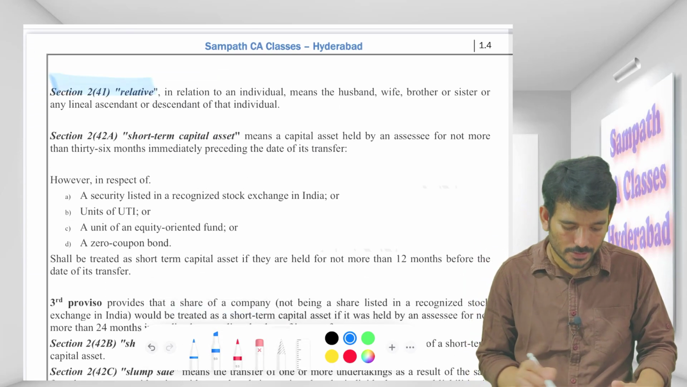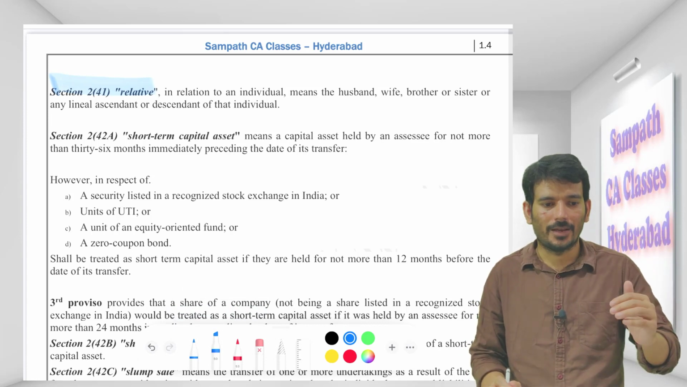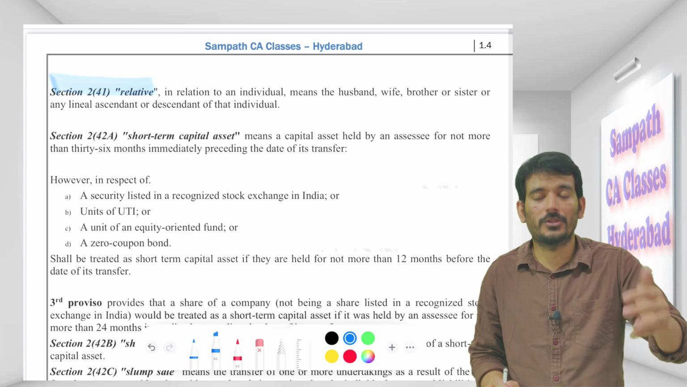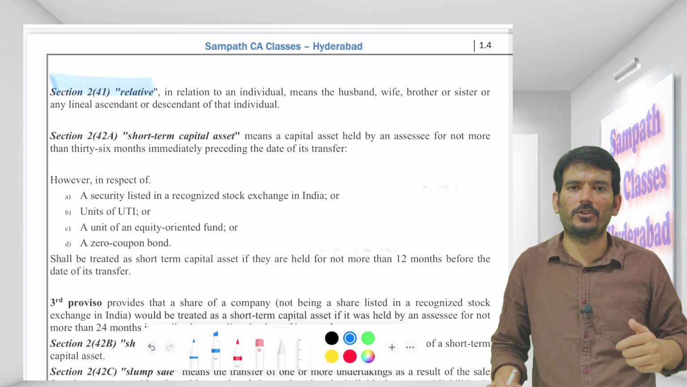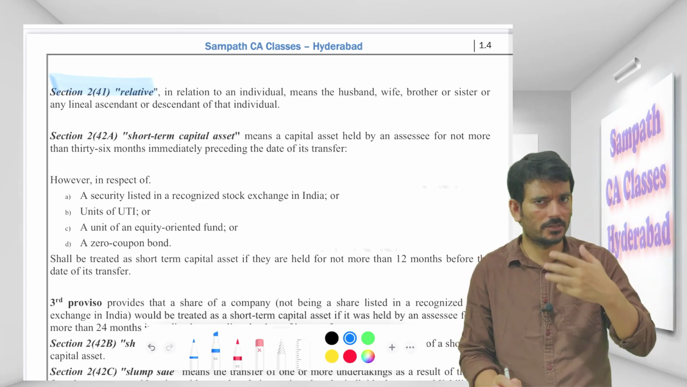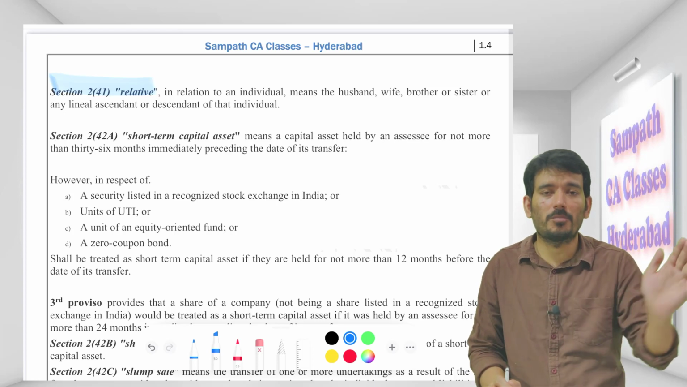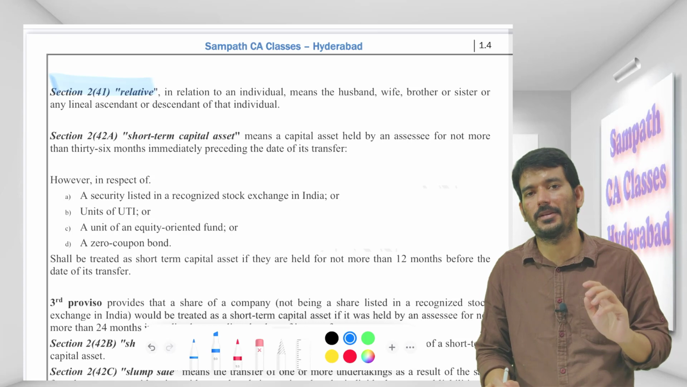And coming to relative, relative is also required when we are doing income from other sources. Like if I'm transferring to you without consideration or for inadequate consideration and the gap is more than 50,000, it has to be chargeable under income from other sources. That's what we read when we go to that chapter. But now if I'm giving that to my relative, it's an exception. So I will not be paying tax, or he will not be paying tax.